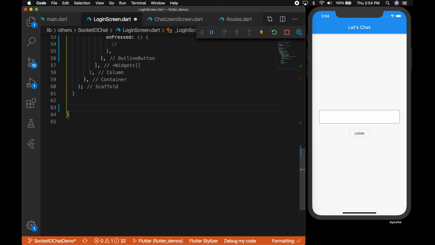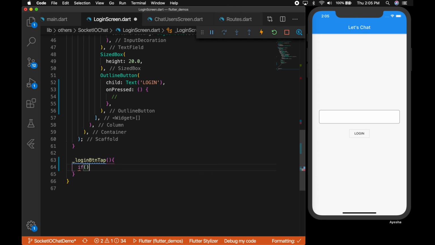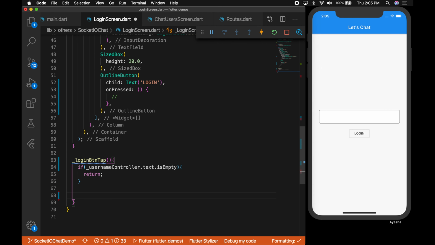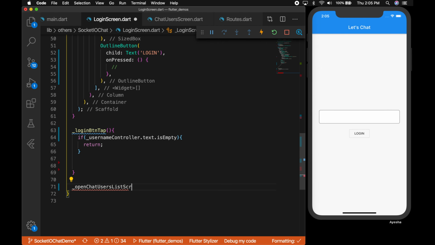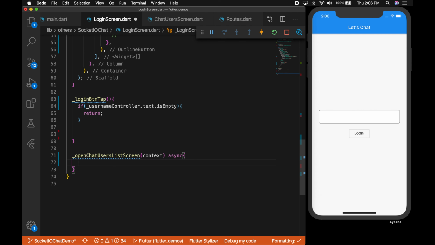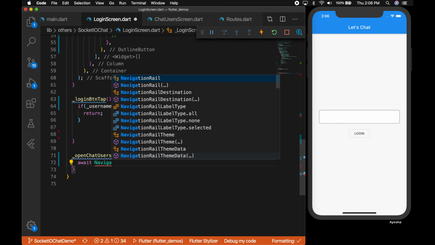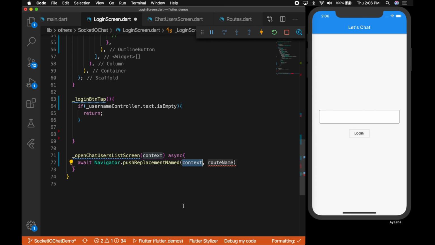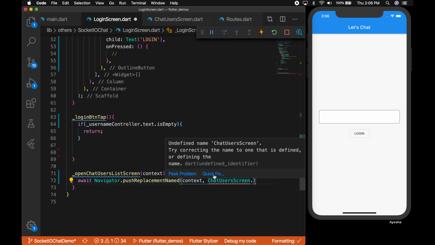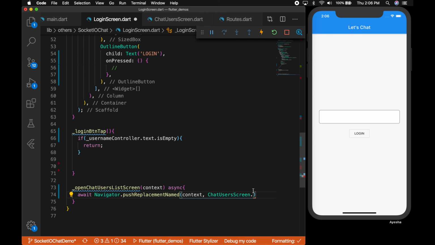Now let's go to the login screen and add the function login button tap, which will be called on press of the login button, and another function to open the chat list user screen. That will list the users that the logged in user is going to chat with. That will be chat user screen dot route ID.